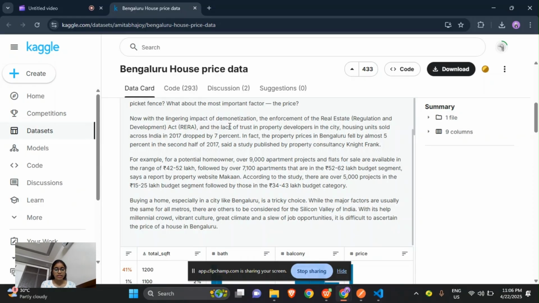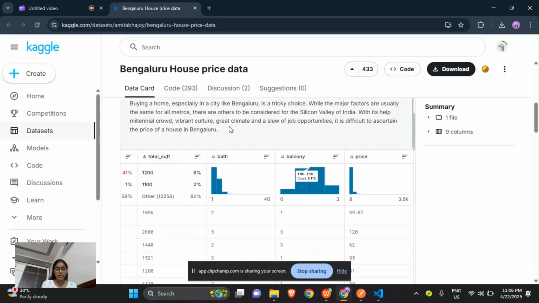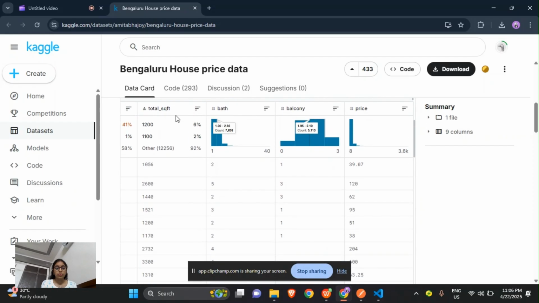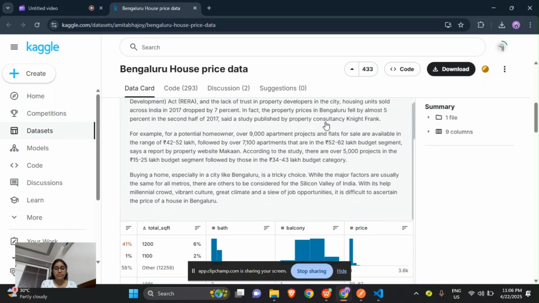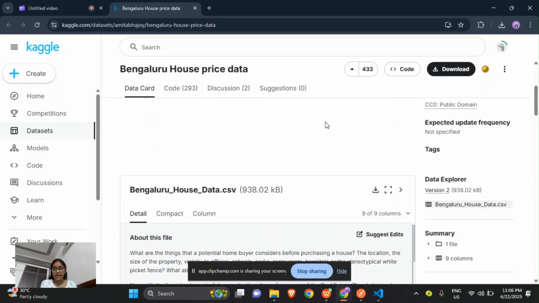Here we used a real-world dataset that contains various attributes of residential properties in Bengaluru, like total square feet, bath, balcony, etc., to predict the house prices. This can be downloaded from this Kaggle website using this button. I'll mention the link in the description.